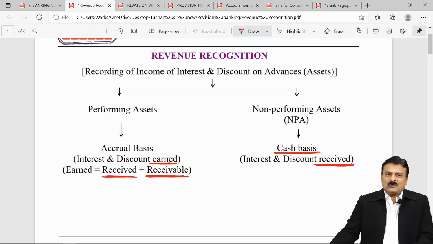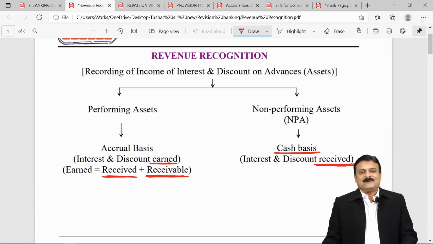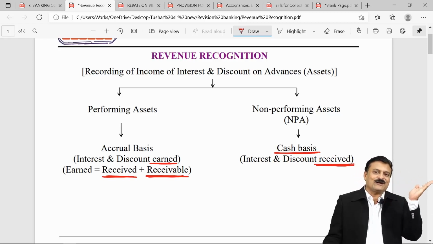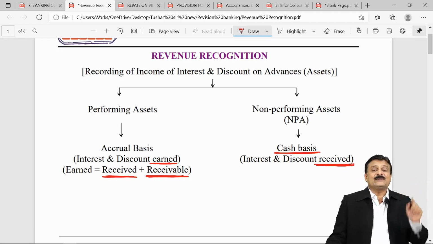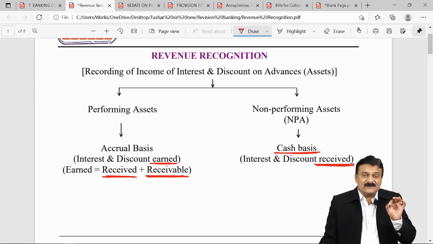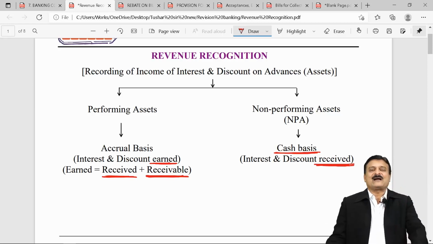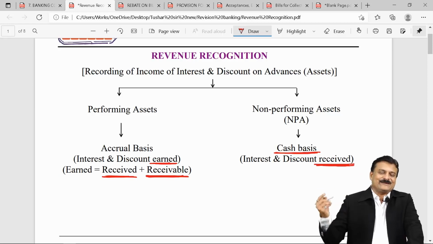If you apply accrual concept, out of these 4 months, 1 month is falling due after accounting year 31st March. So 1 month is falling due in the next year. So out of 4 months discount received by your bank, 1 month is for the next year.